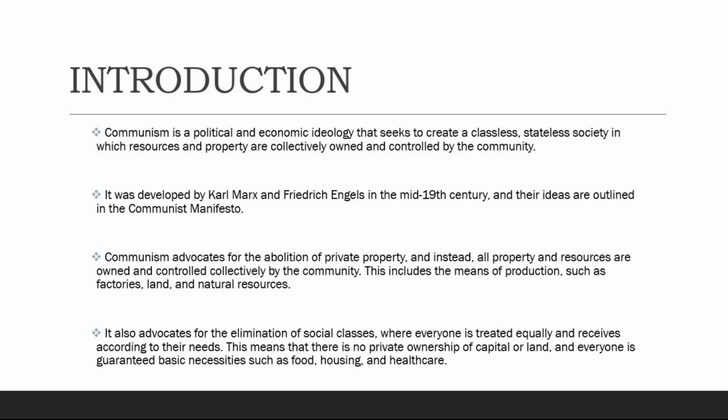Number 4. It also advocates for the elimination of social classes, where everyone is treated equally and receives according to their needs. This means that there is no private ownership of capital or land, and everyone is guaranteed basic necessities such as food, housing, and healthcare.